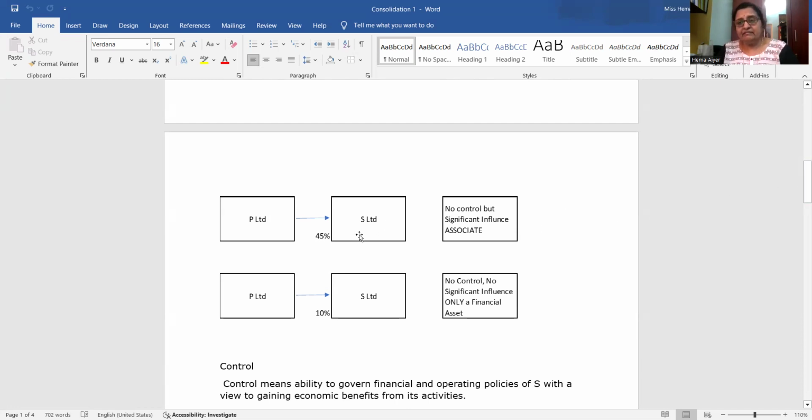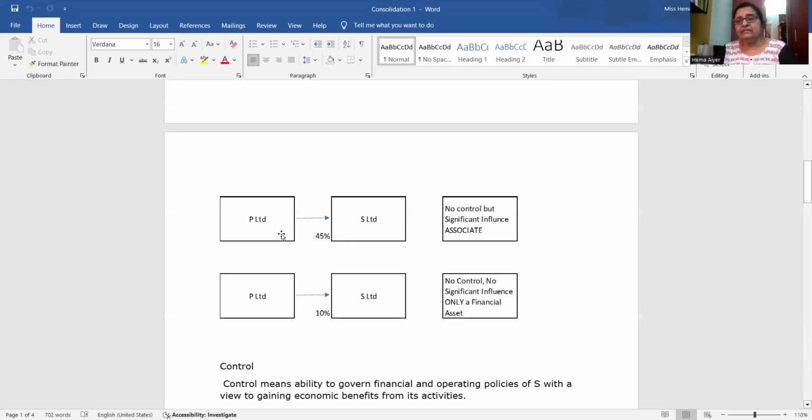In another example, say P Limited is owning 45%. Another 35% a bank is owning, we will say. The balance is non-controlling interest. What will happen? 45% plus 35% becomes 80%. So the bank agrees to go along with P Limited's decision. The bank is saying, I will support you in taking all the decisions.